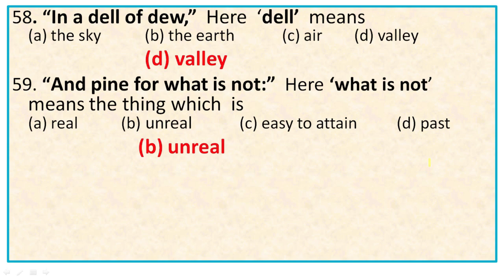That's why their life is full of tragic aspects because they long for things which are unreal and impossible to attain. As a result, failure comes to their life. Their life is full of unsuccess or failure.